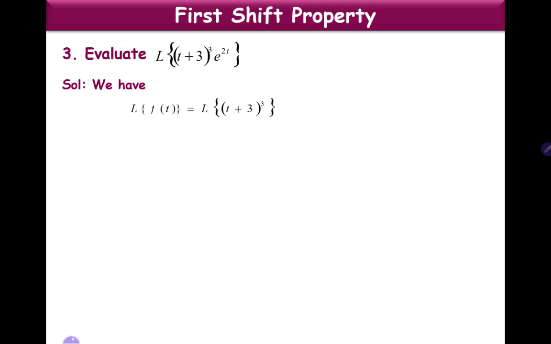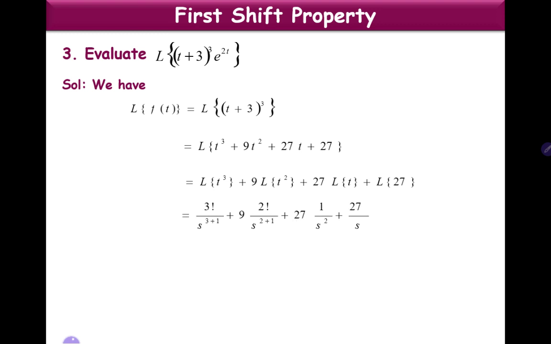Expand (t plus 3) whole cube using the (a plus b) whole cube formula. Then we get L of t cube plus 9t square plus 27t plus 27, because (a plus b) whole cube is a cube plus 3a square b plus 3ab square plus b cube. Now separate using linear property of Laplace transform. That gives L of t cube plus 9 times L of t square plus 27 times L of t plus L of 27. And we know that L of t power n is n factorial by s power n plus 1, because here n is an integer.